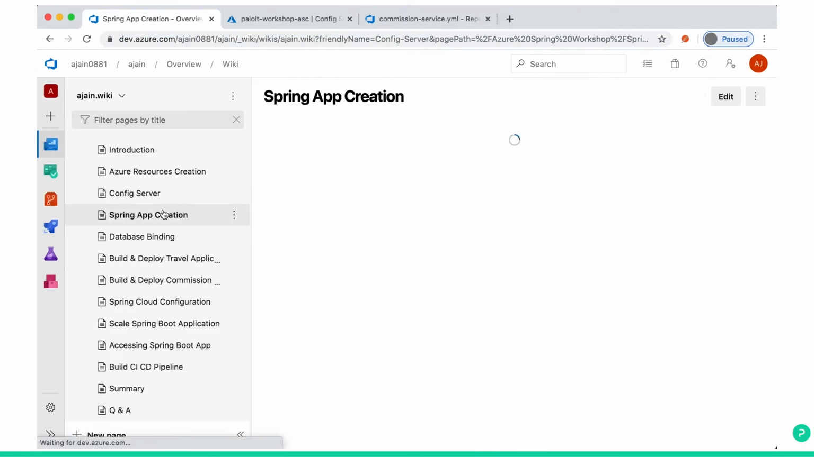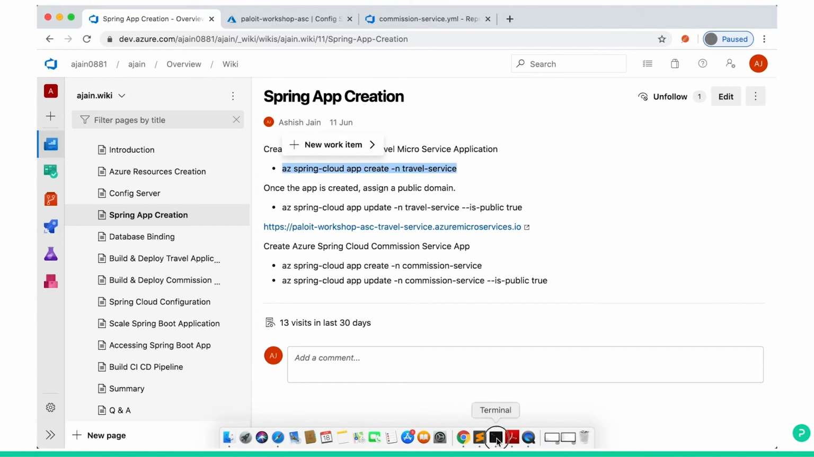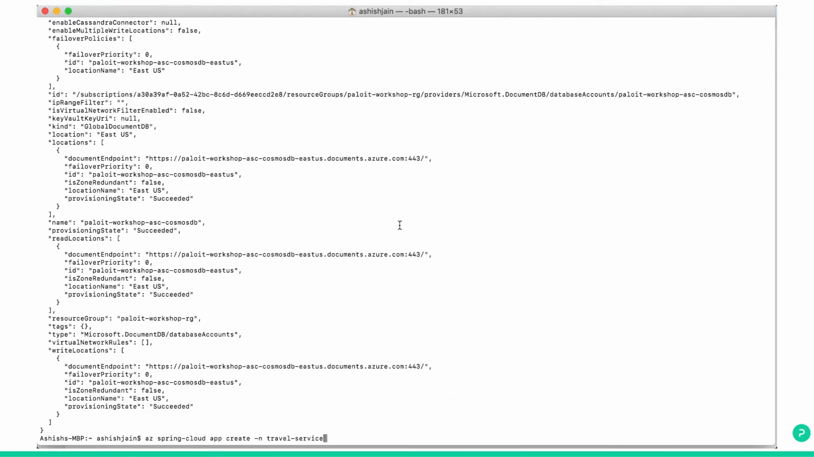Now we will create the Spring application. As I told you in the introduction, we will be creating two applications. One is a travel service, another is a commission service. So let's create the Spring Boot app travel service. Copy this command, come to the CLI, paste it.